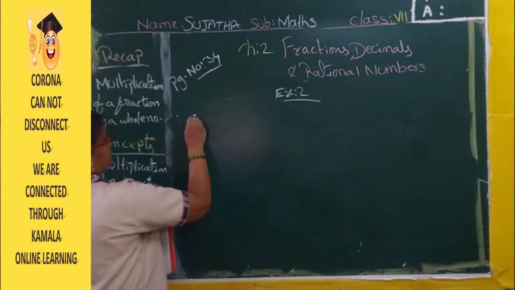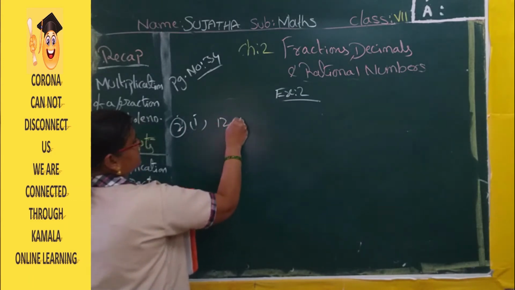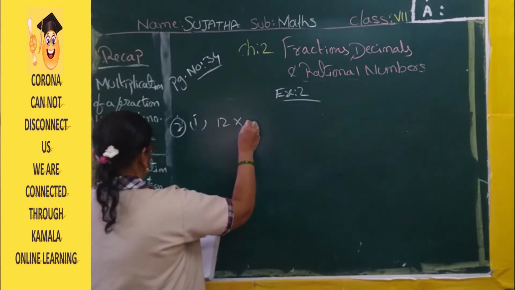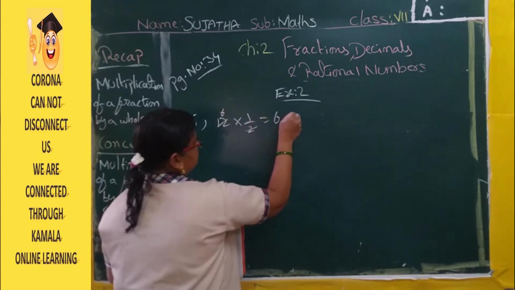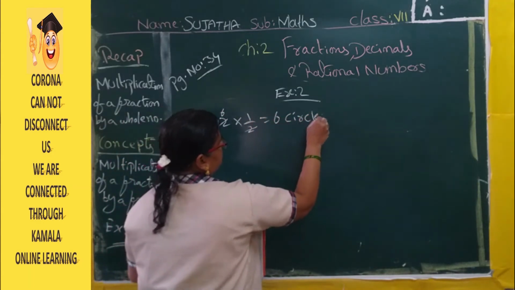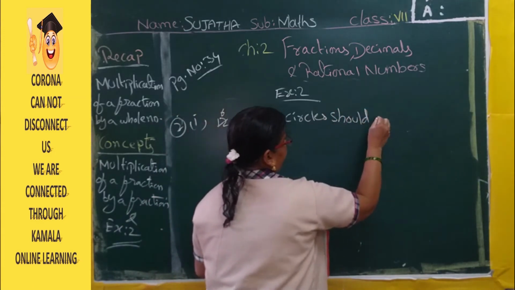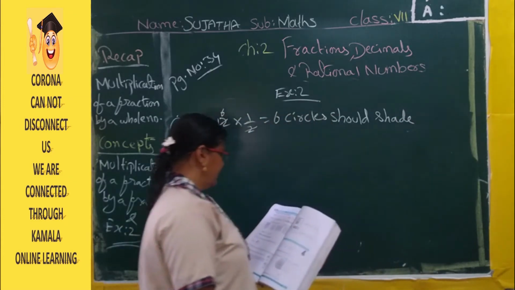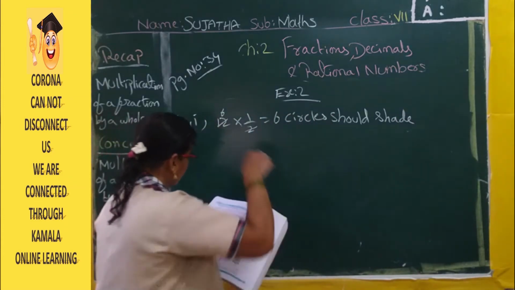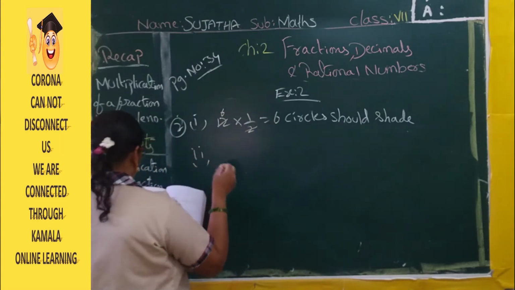First one, here clearly I am writing the answer. First one, 12 circles, 12 into 1 by 2. 2 ones are 2, 6 twos are 12. So 6 circles should shade. How many circles should shade? 6.